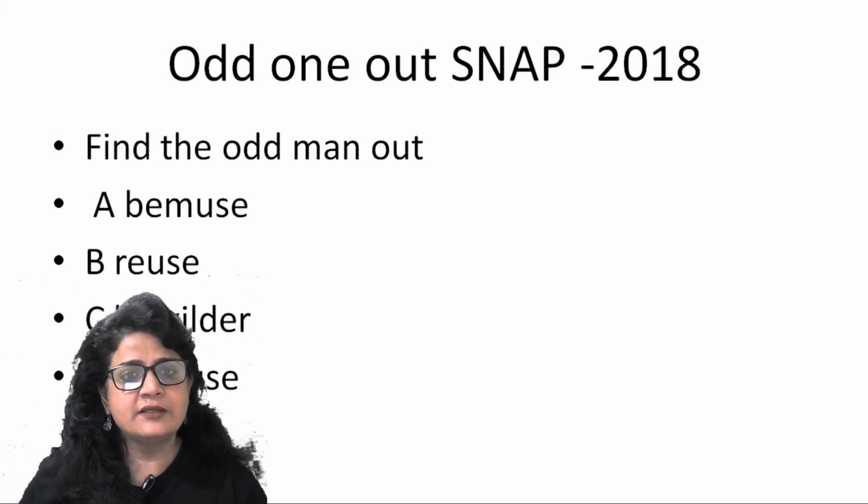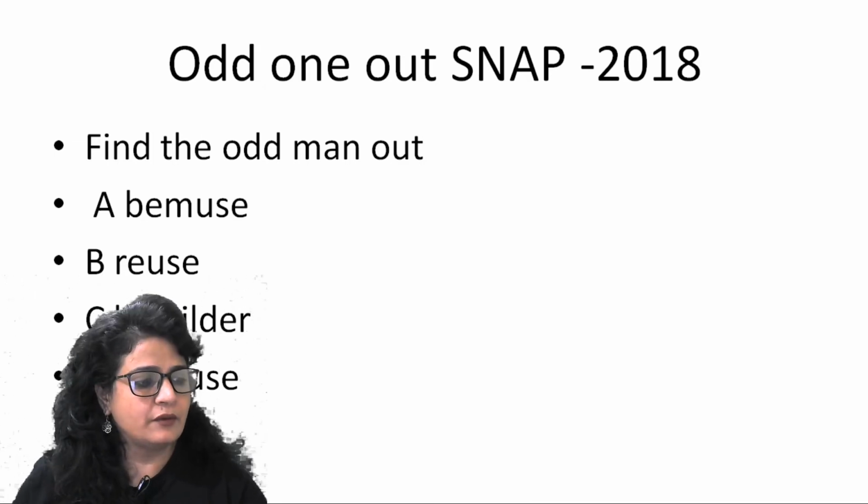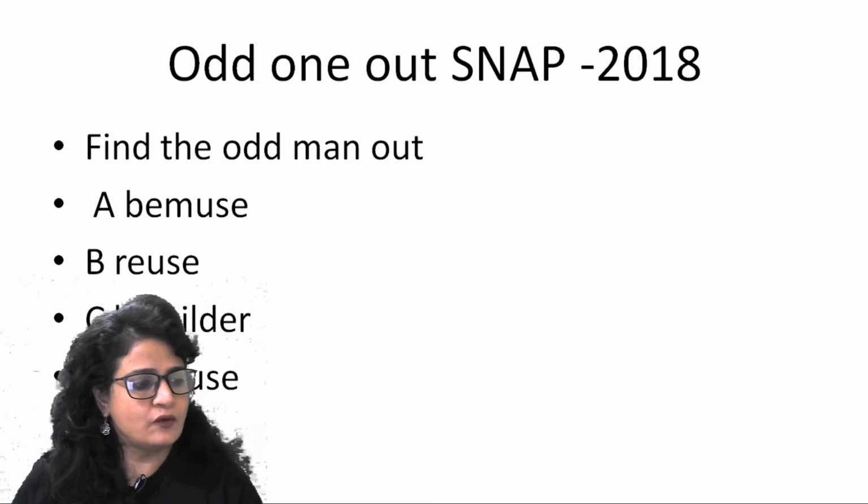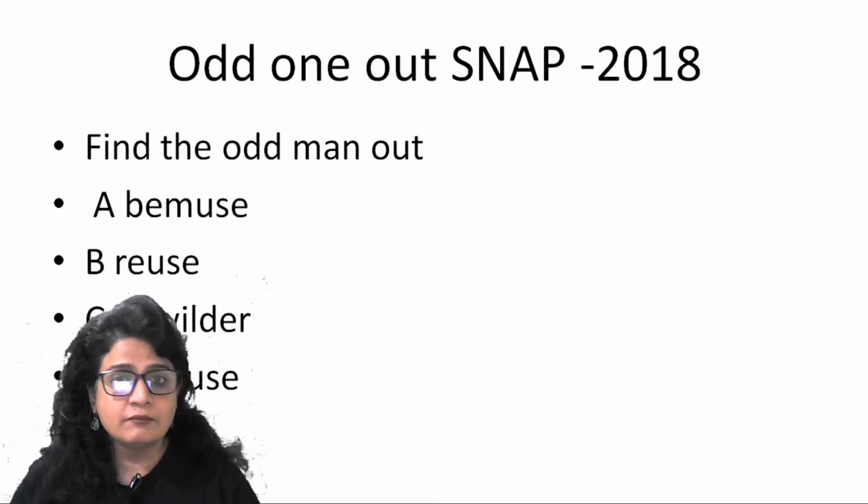In 2018, SNAP, odd sentence out. Right? So filling the blank, analogies, odd sentence out. In odd sentence out, 3 words are in a way related to each other. 1 word is out of context. That is what is your answer.